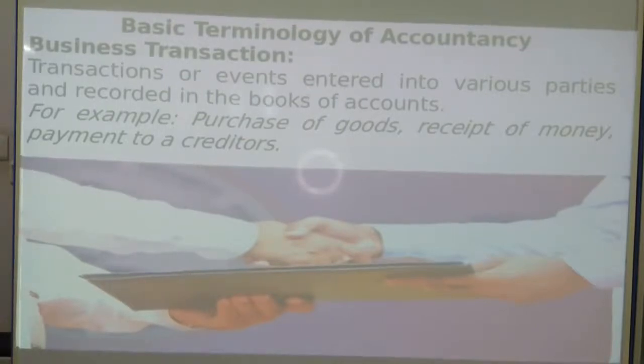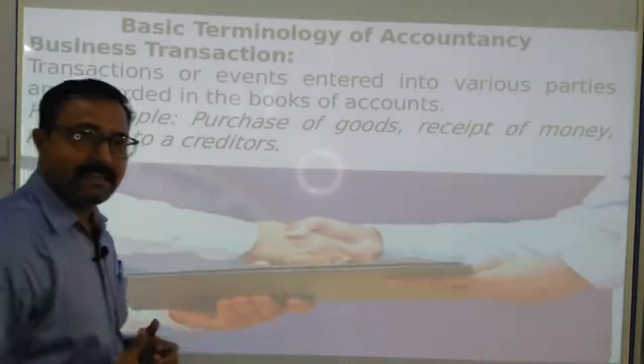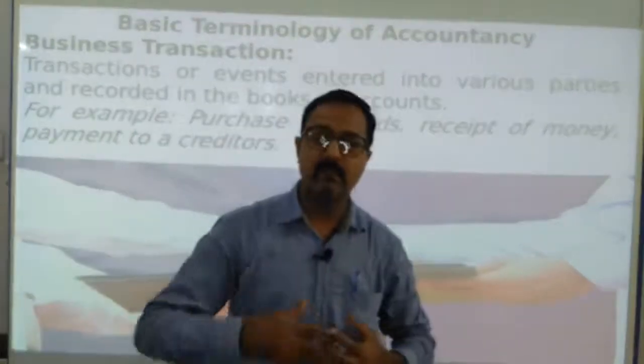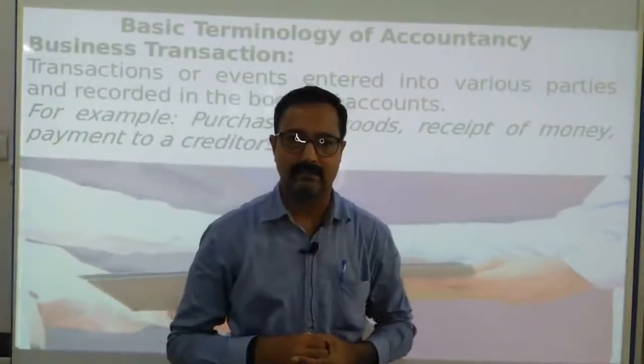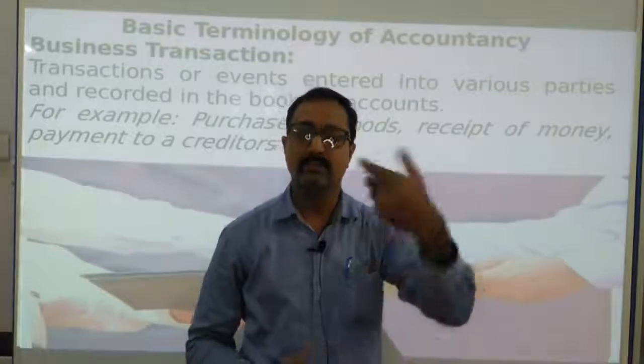For example, purchase of goods, receipt of money, payment to a creditor, if we are going to pay someone any sort of amount, that we can record. And these types of exchange are called business transactions. Just like if I am a seller and you are a buyer, when you come to me, I will sell some goods to you and you will pay me money.